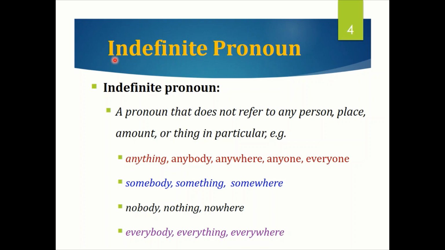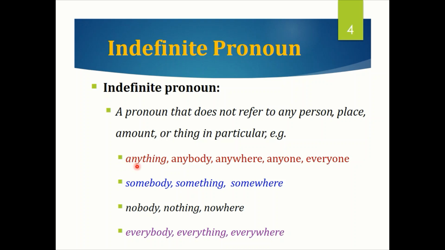First you should focus on this word, indefinite. First you should know what it means. Definite means sure, certain, and indefinite means not sure, not certain. So when we are not sure and not certain about something, some person or any place, then we use indefinite pronouns. And what are these? A pronoun that does not refer to any particular person, place, amount or thing. That means when it is not a specific person, place or thing, then we use indefinite pronouns.